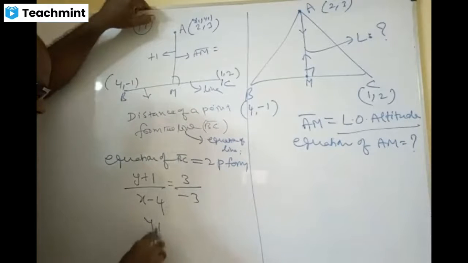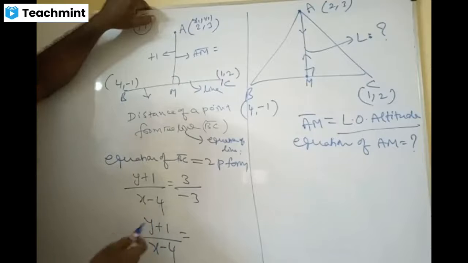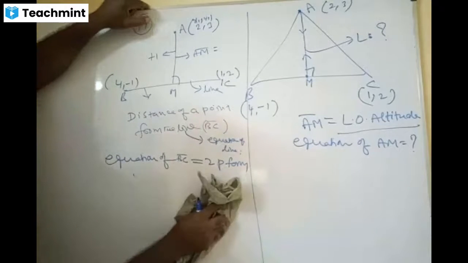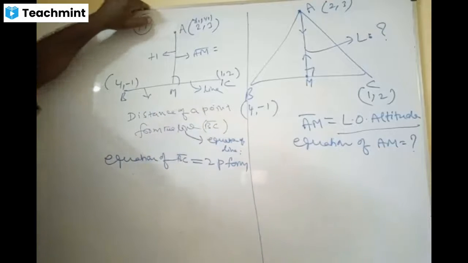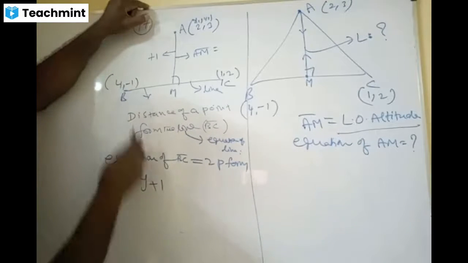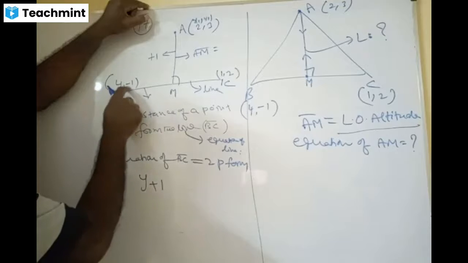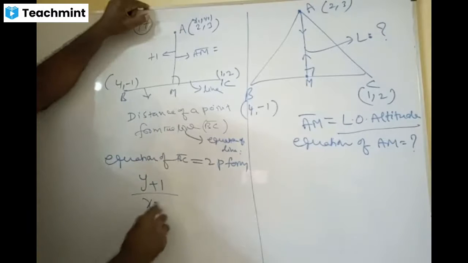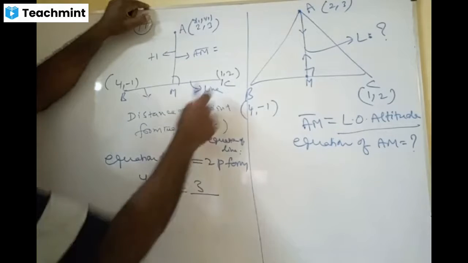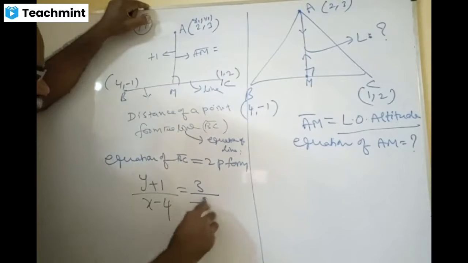Then y plus 1 by x minus 4 equals what? Actually, the equation is there, I am doing extra, because you can find the distance. So y minus y1 by x minus 4 is equal to the slope, 2 plus 1 is 3 and 1 minus 4 is minus 3.